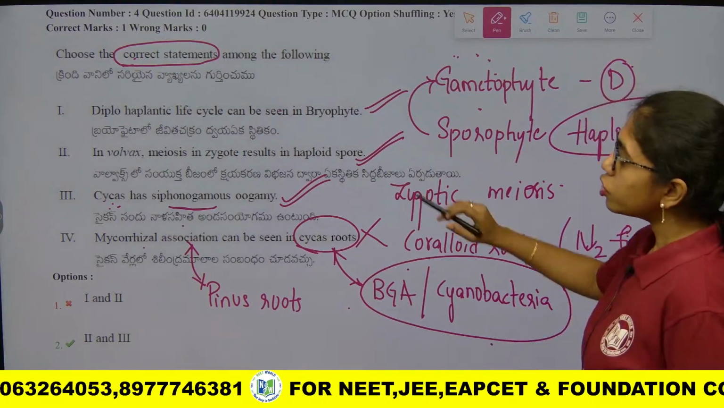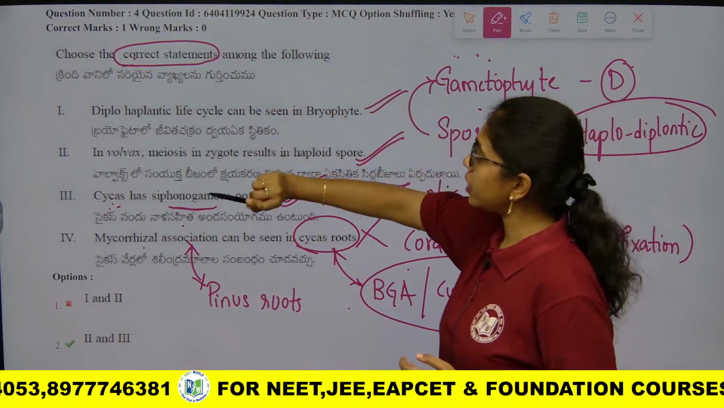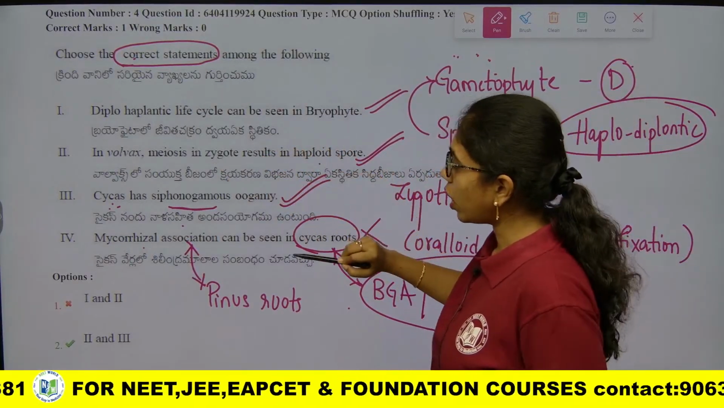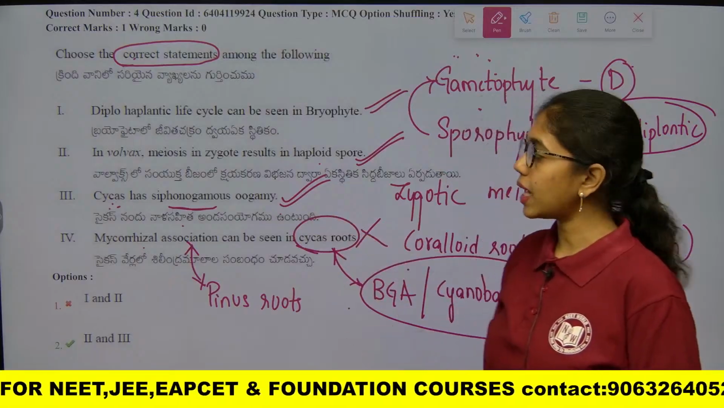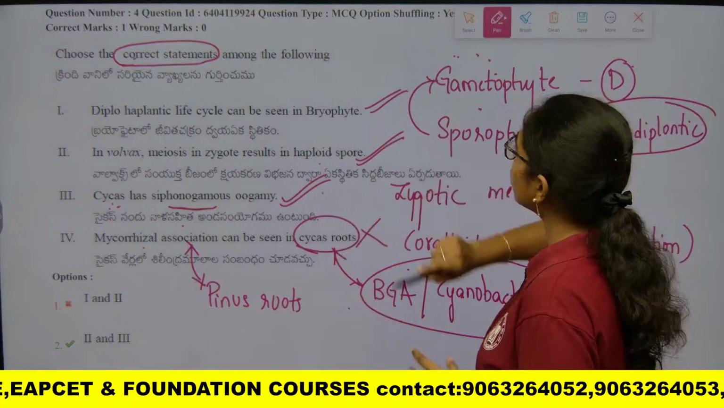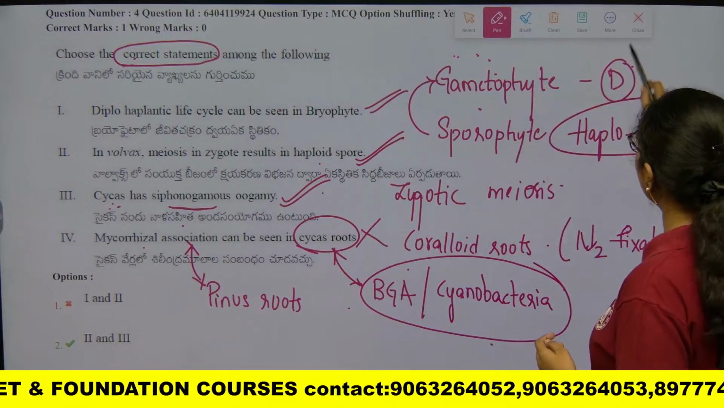Okay, so here we have to go with correct statements. Those are statement 2, which undergoes zygotic meiosis, and 3, as Cycas having siphonogamous oogamy. These two statements are true. Next question, if we have to look into,